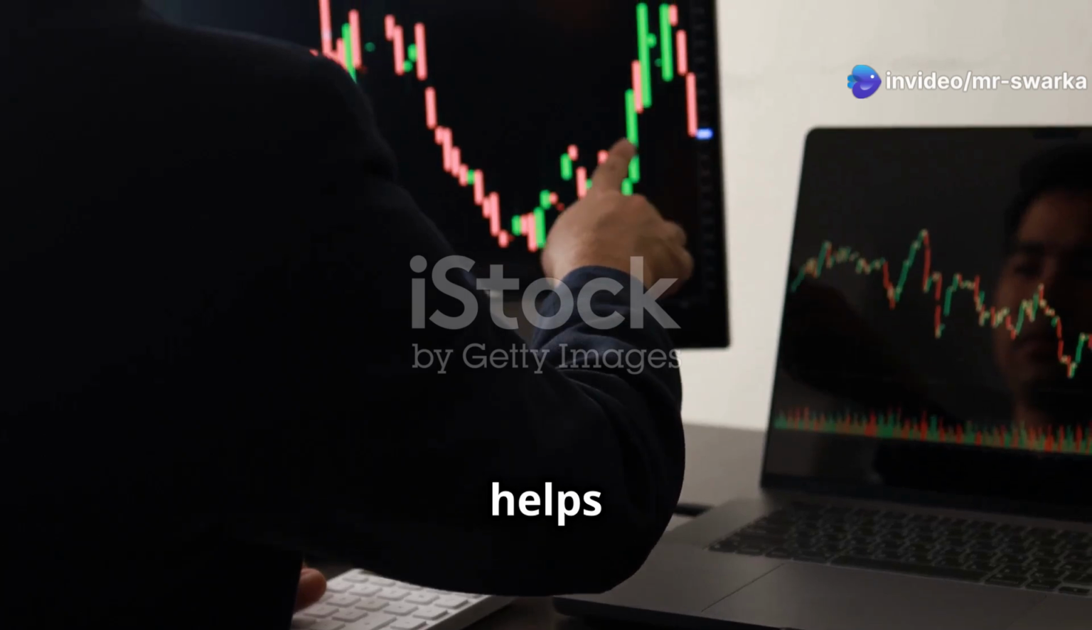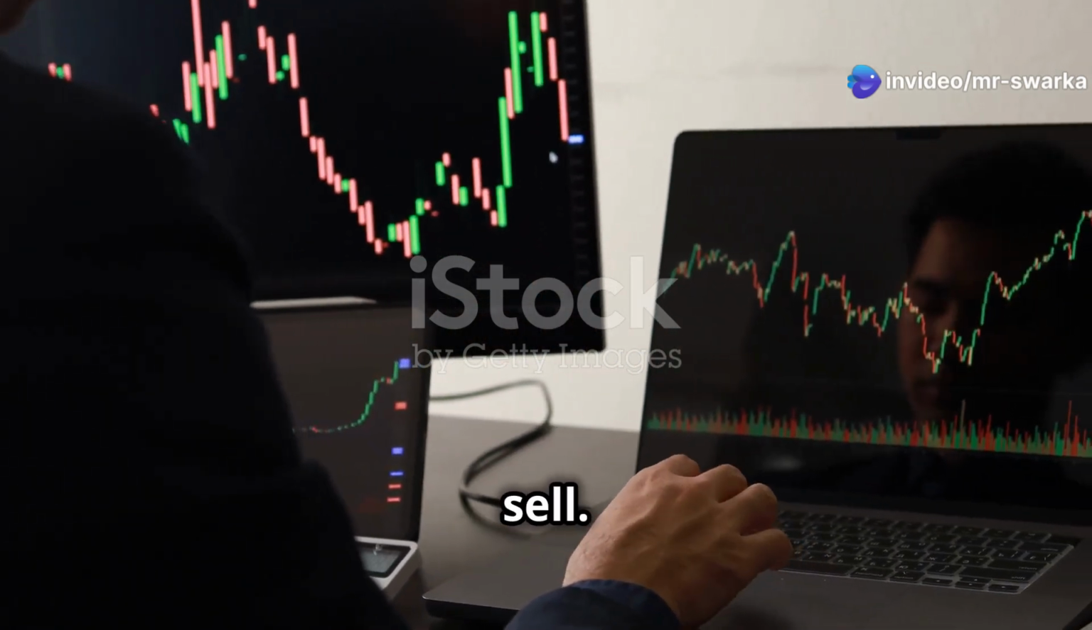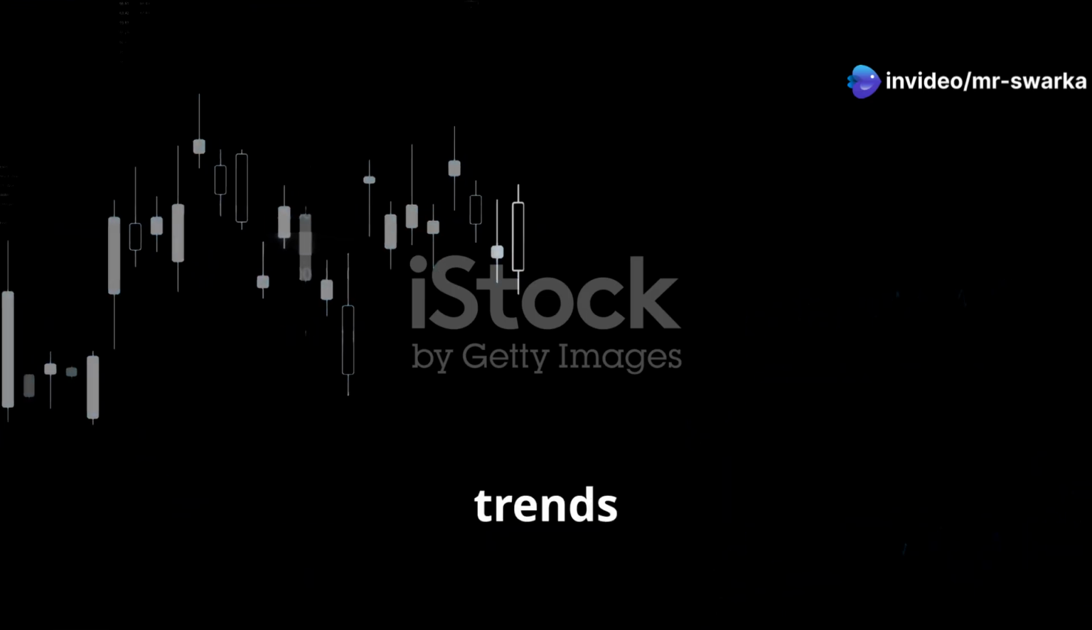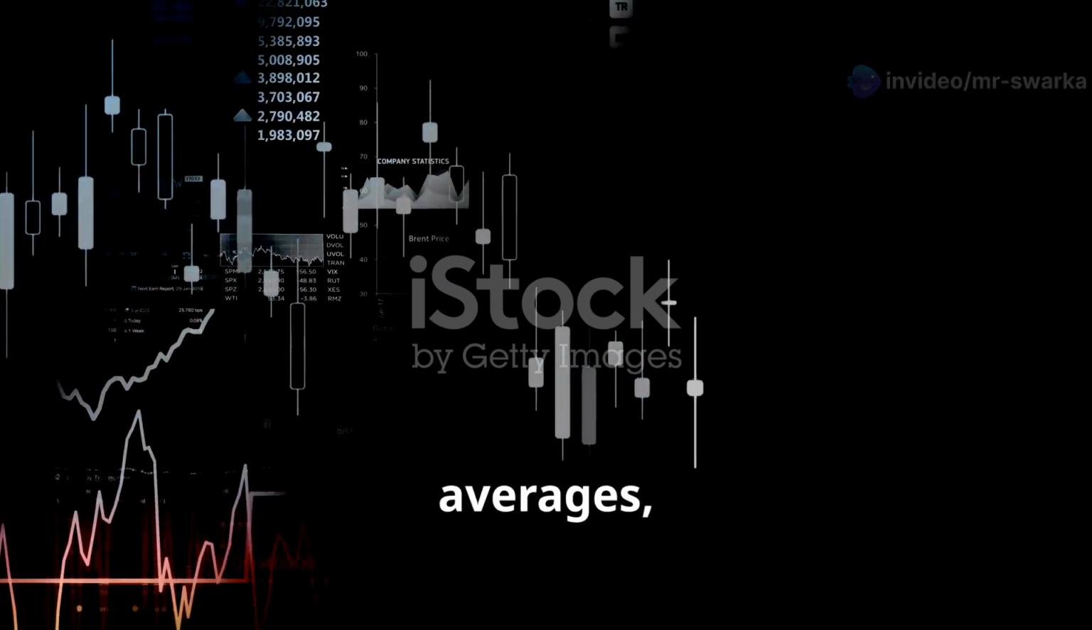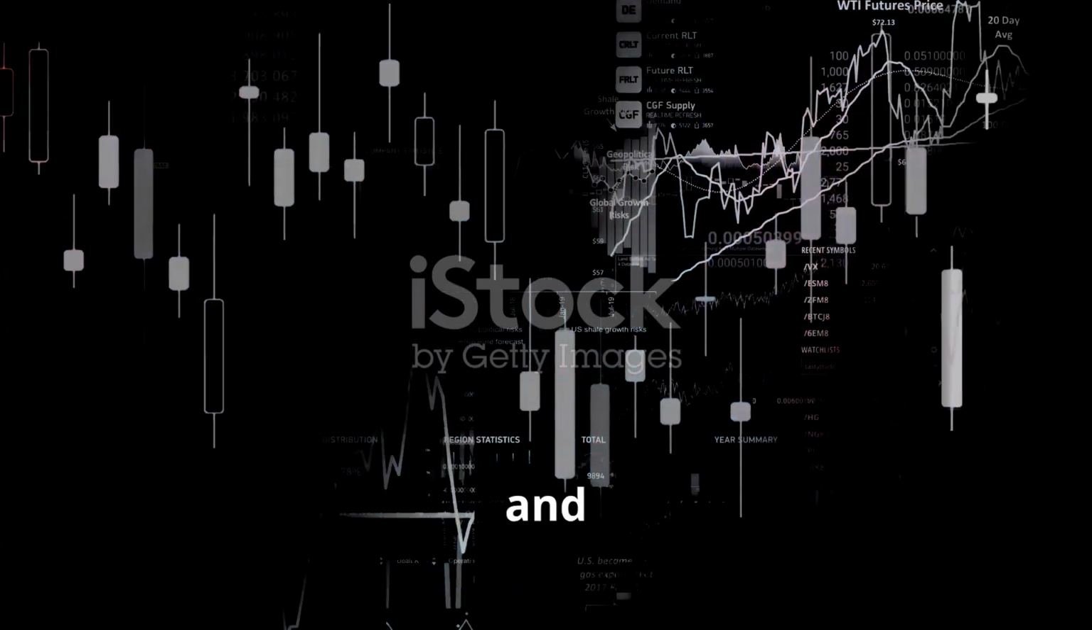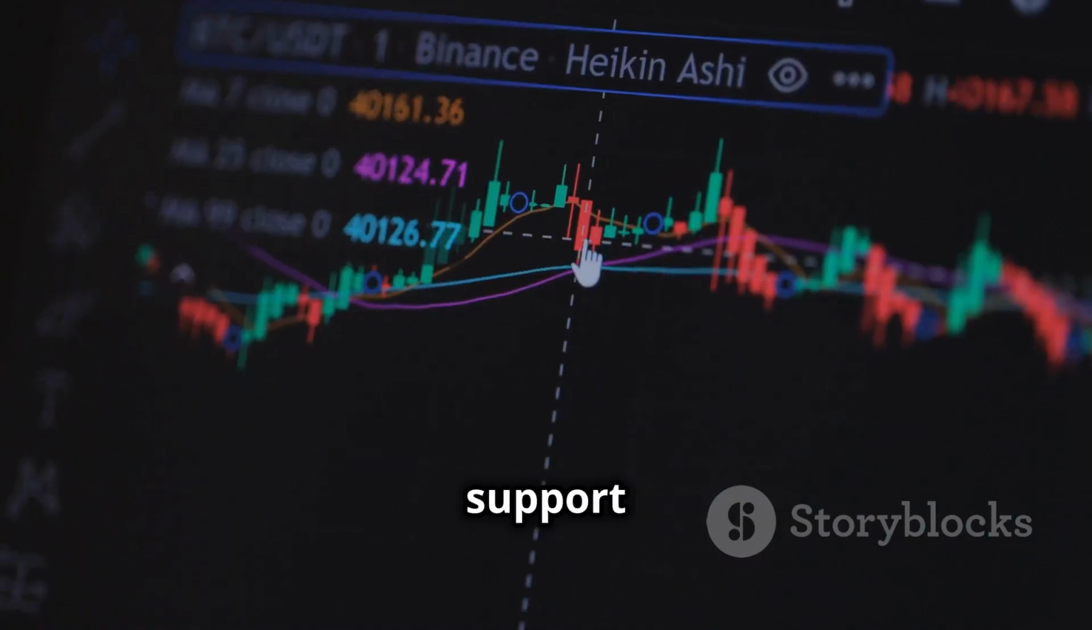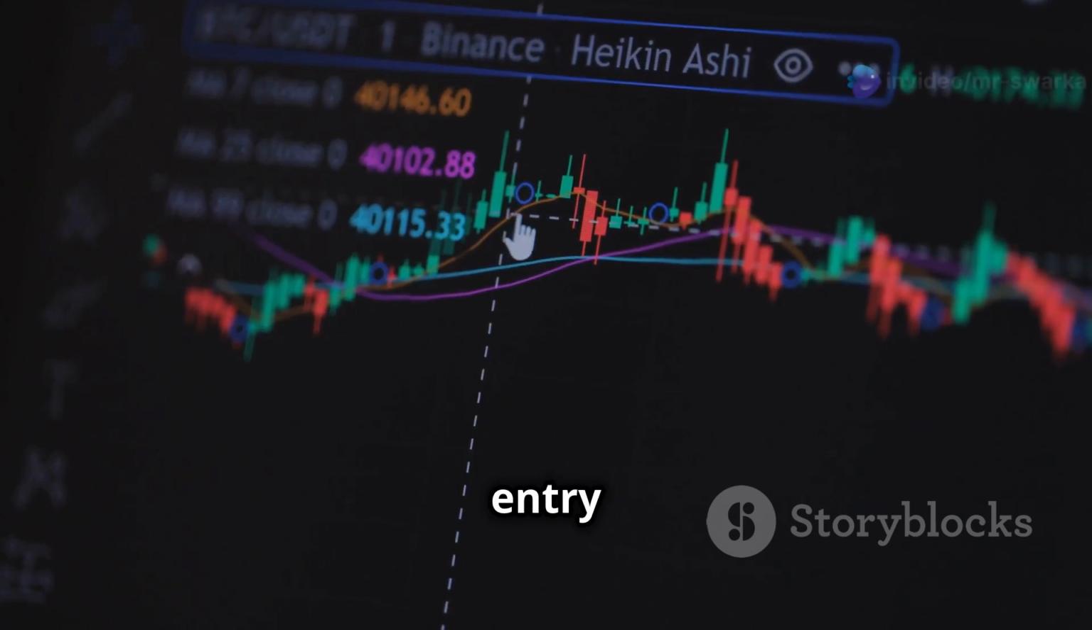Technical analysis helps you determine the right time to buy or sell. Analyze stock price trends and patterns using tools like moving averages, relative strength index, and Bollinger Bands. Look for support and resistance levels to identify entry and exit points.